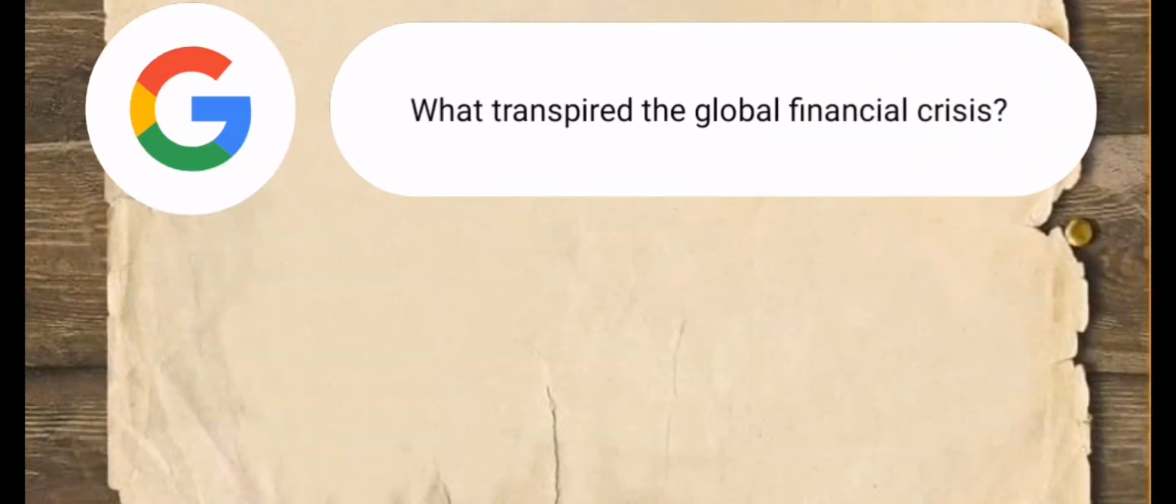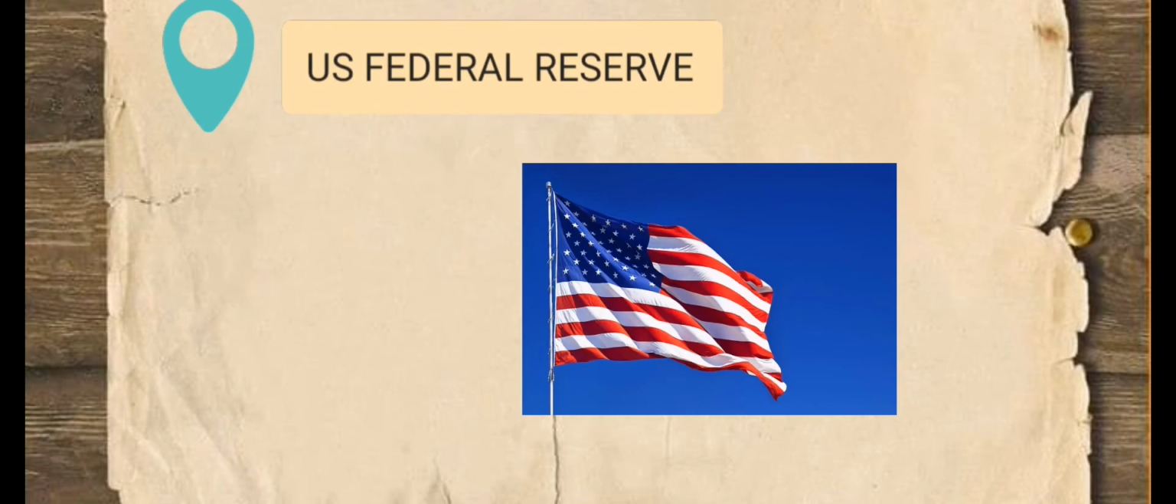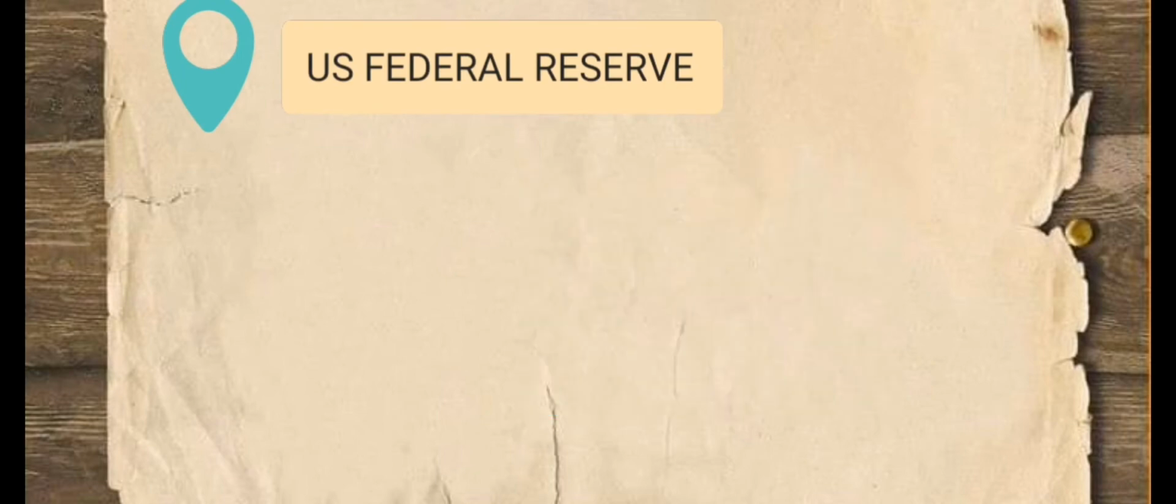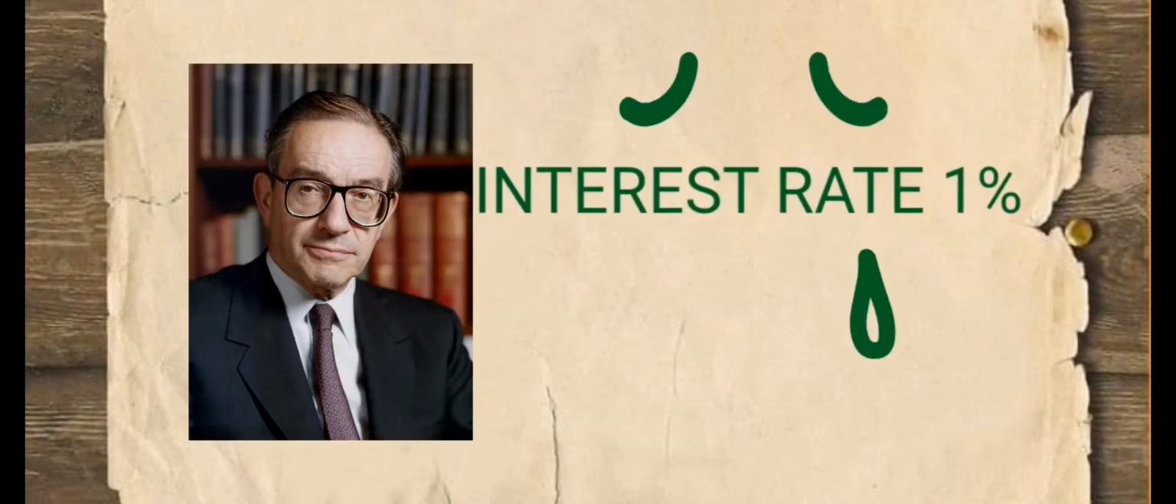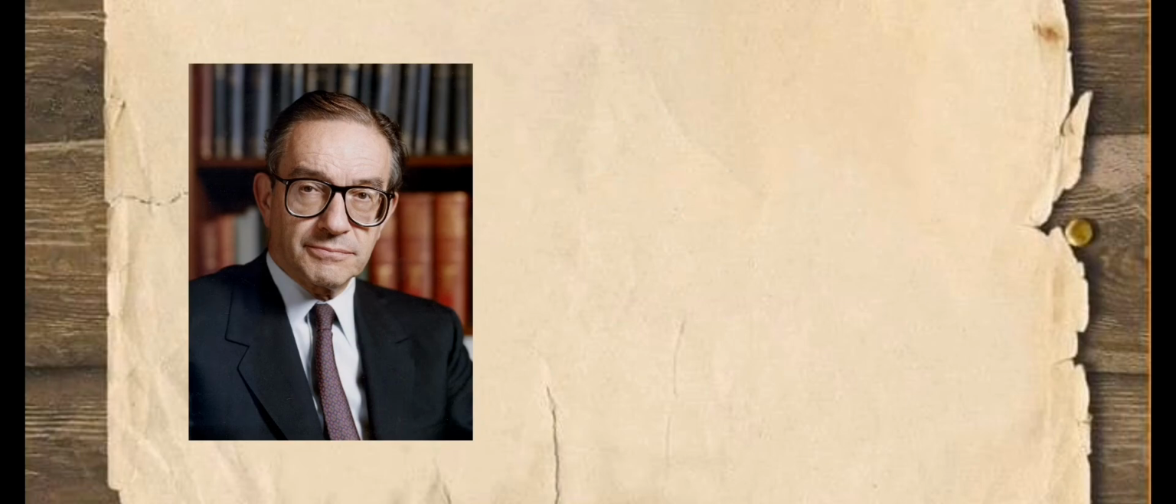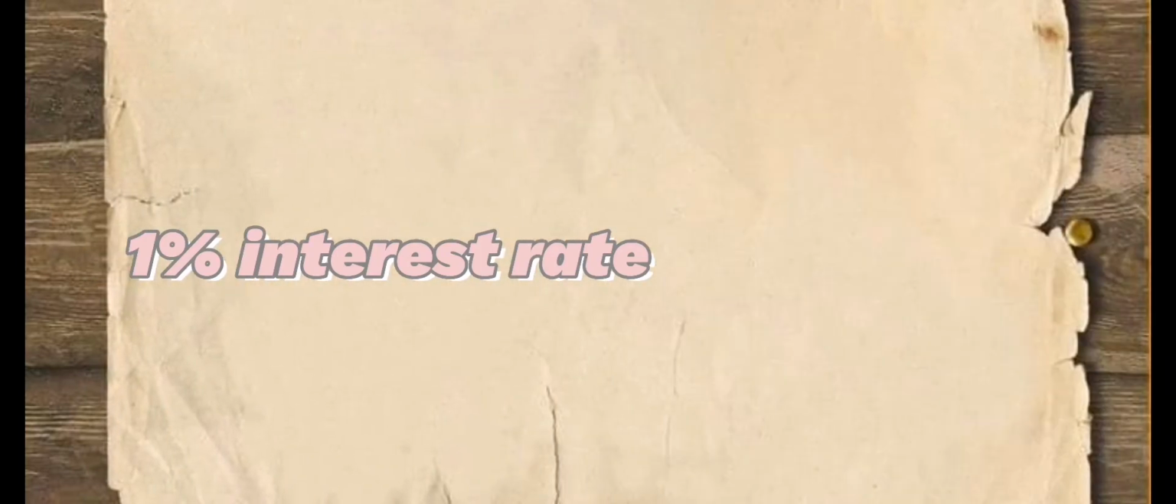What transpired in the global financial crisis? Years ago, investors were sitting and thinking of a good investment to grow their money. Traditionally, they go to the U.S. Federal Reserve to buy treasury bills, believed to be the safest investment. But Federal Reserve Chairman Alan Greenspan lowered the interest rate to 1% to keep the economy strong, which meant a very low return on investment. So investors didn't want it, and they looked for other ways to grow their money.